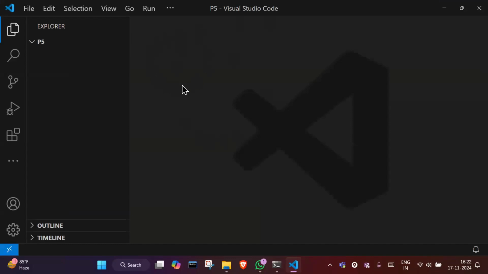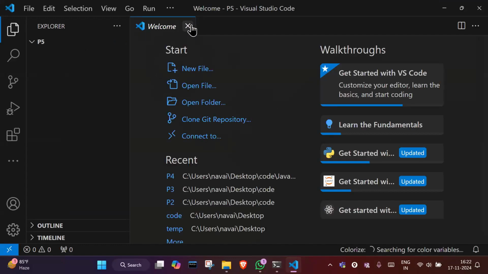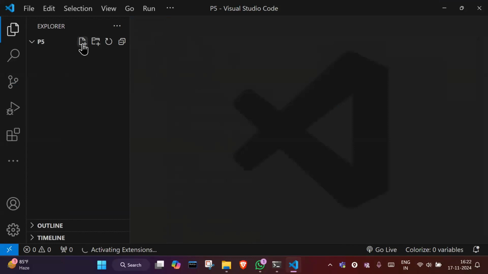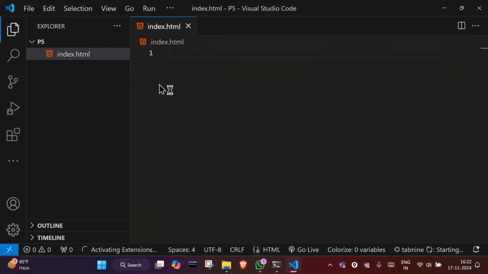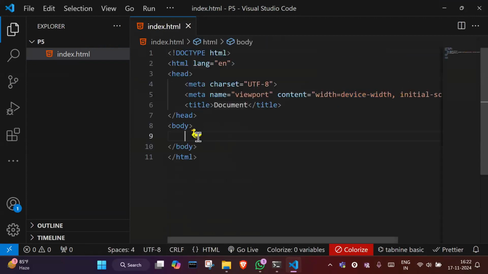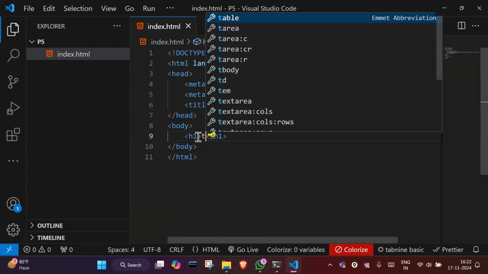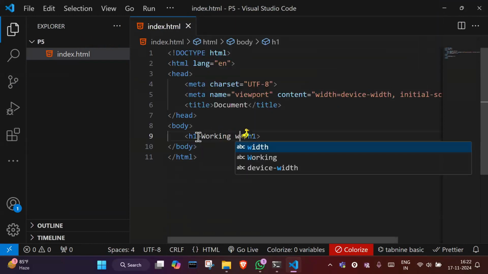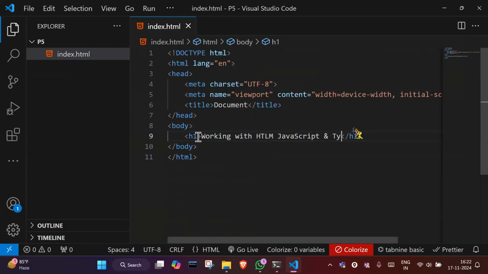Now I'll create one file, index.html, and inside it I'll create an HTML template. Here I will write: working with HTML, JavaScript, and TypeScript.